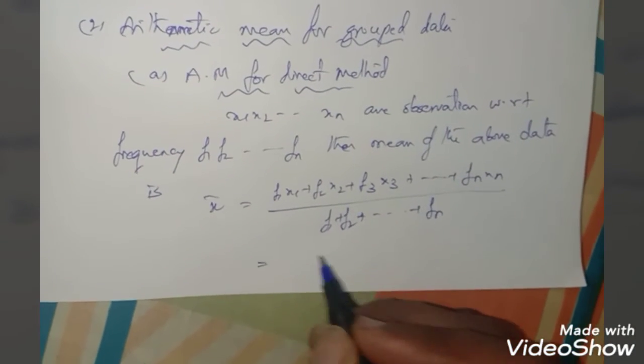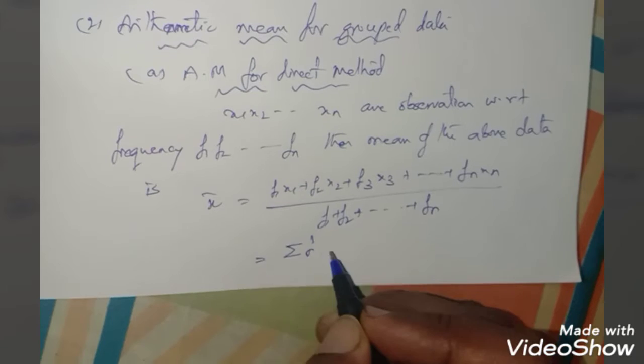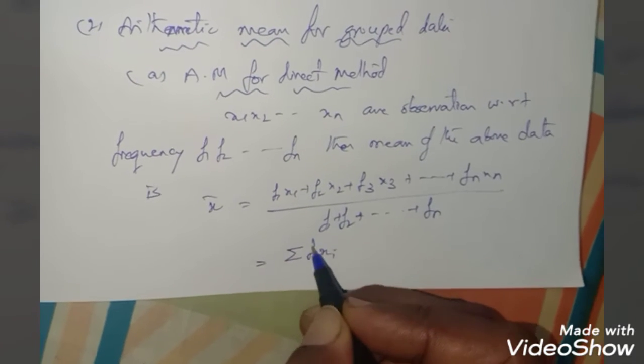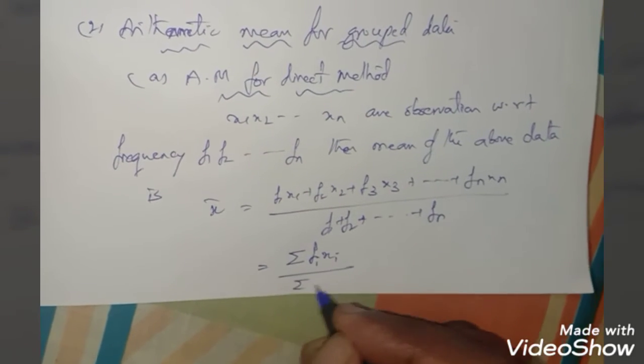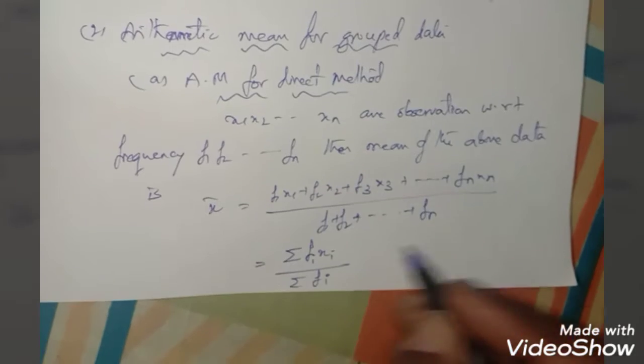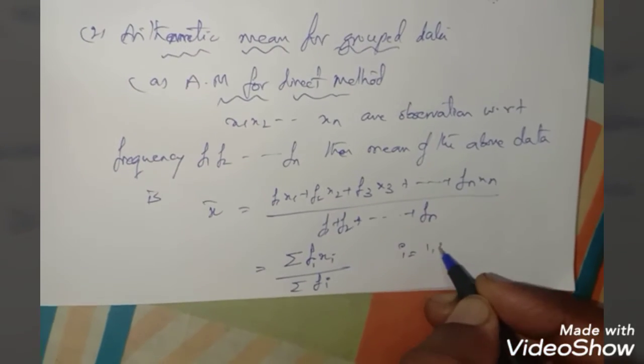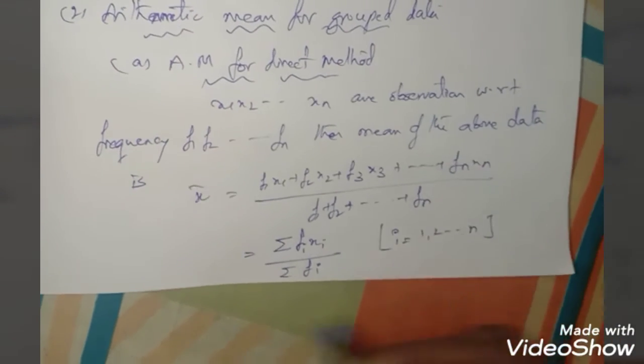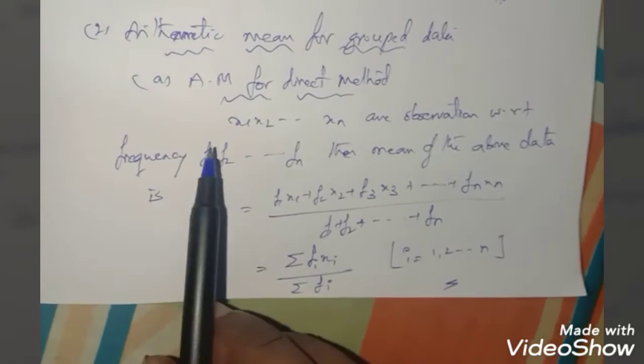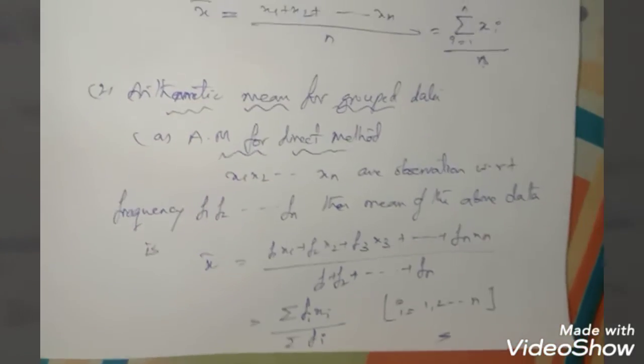Further we can write this as summation fi xi divided by summation fi, where i is 1, 2 so on up to n. This is the formula to find arithmetic mean for the direct method.